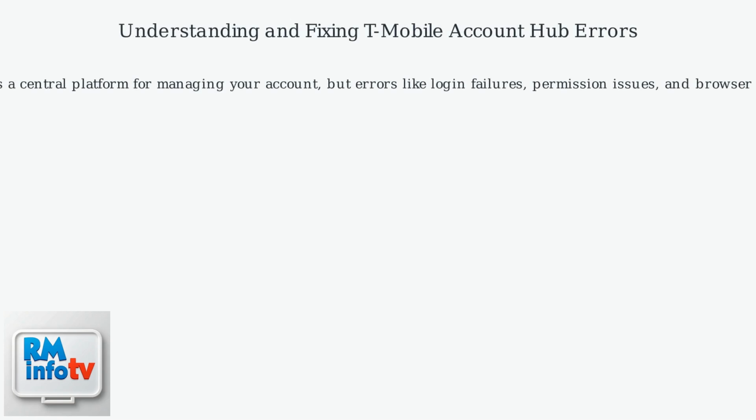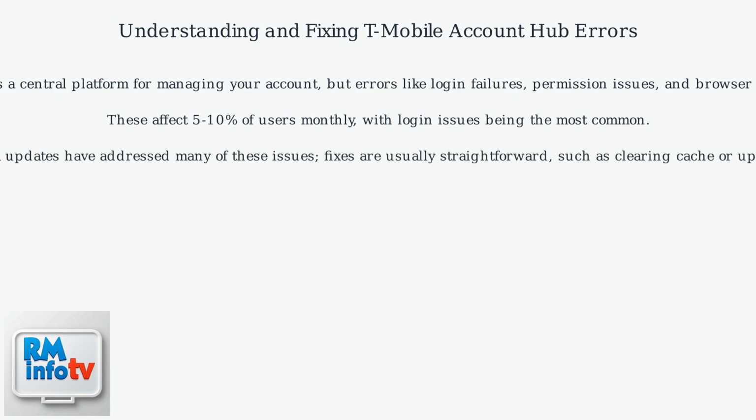T-Mobile's Account Hub is a central platform for managing your account, but errors like login failures, permission issues, and browser cache problems can occur. These affect 5 to 10% of users monthly, with login issues being the most common. Recent platform updates have addressed many of these issues. Fixes are usually straightforward, such as clearing cache or updating the app.